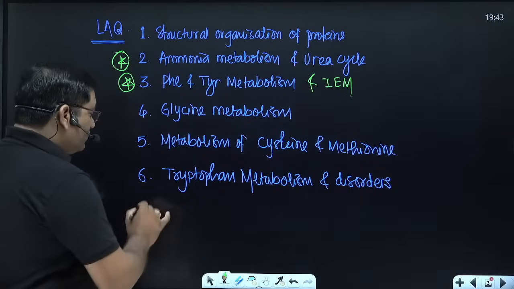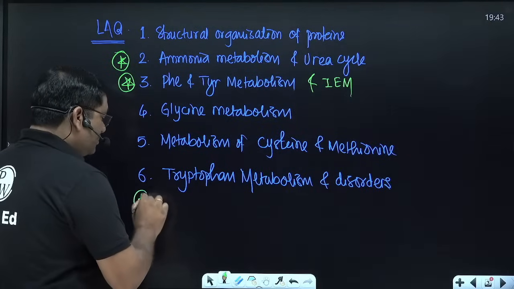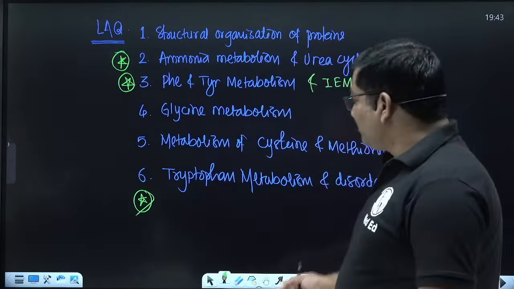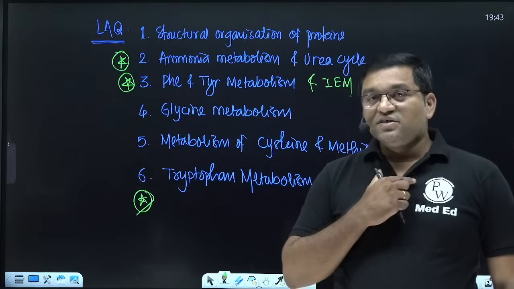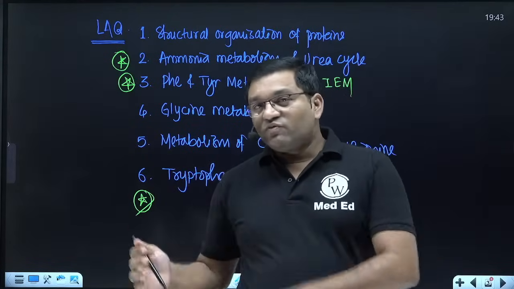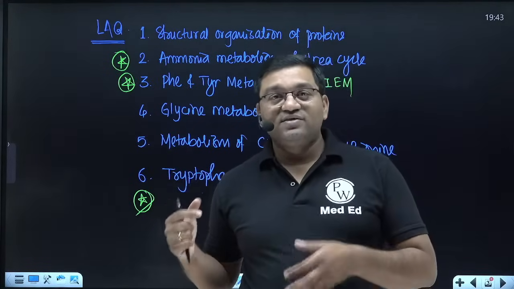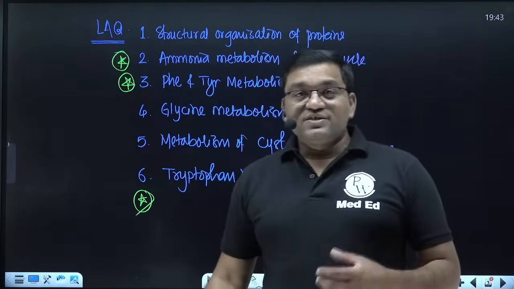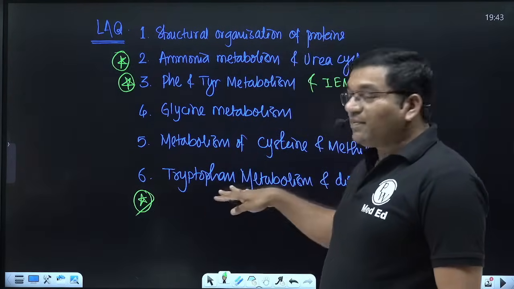This is a favorite question for the NEET PG entrance examination, also for various entrance examinations, for example the FMG exam. Typically, tryptophan is responsible for niacin synthesis. So deficiency of niacin causes pellagra, that is diarrhea, dementia and dermatitis. So it is related with niacin. So this is an overlapping topic with vitamins.